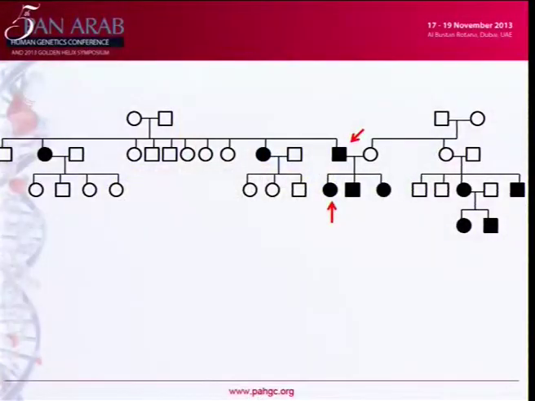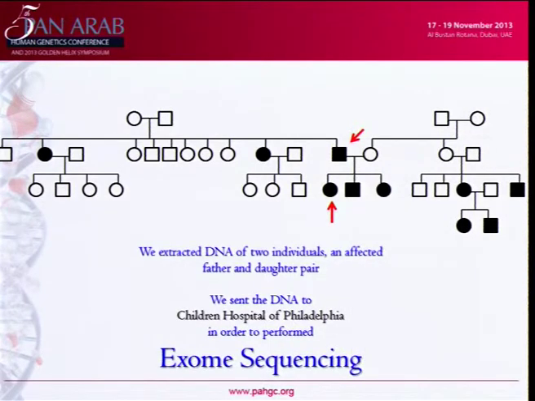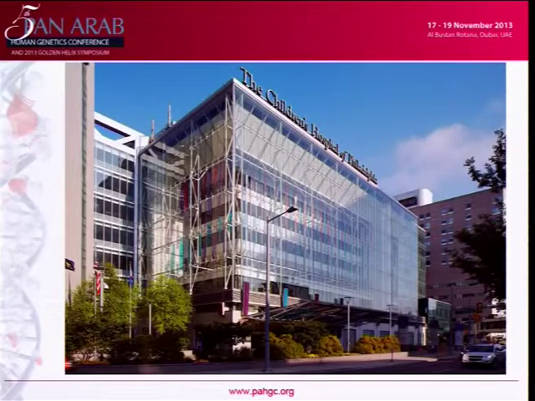So here is the family pedigree. Across the 4 generations, we noticed that there are 10 members of this family affected by this thrombocytopenia. 4 of them are male and 6 of them are female. So by this picture, and having no molecular background for this form of hereditary thrombocytopenia, we decided to go with whole exome sequencing, and we looked at that issue with our colleagues from the Children's Hospital of Philadelphia.